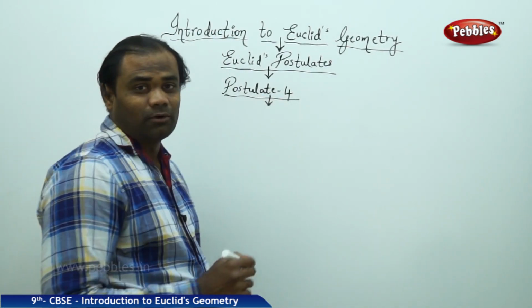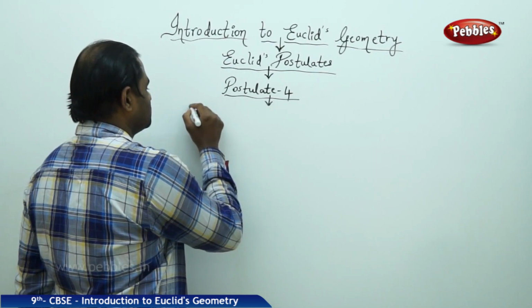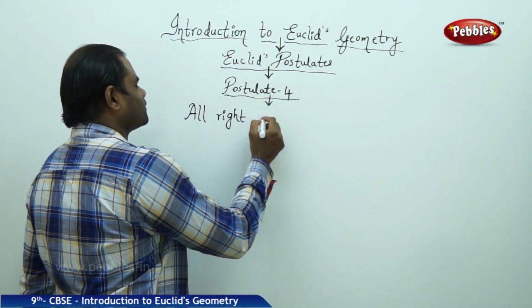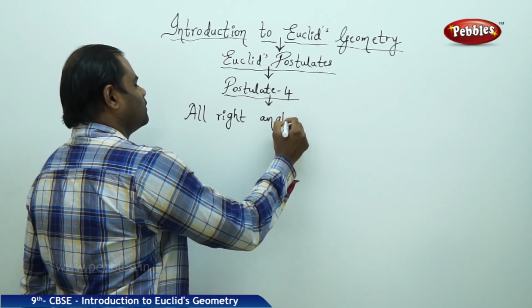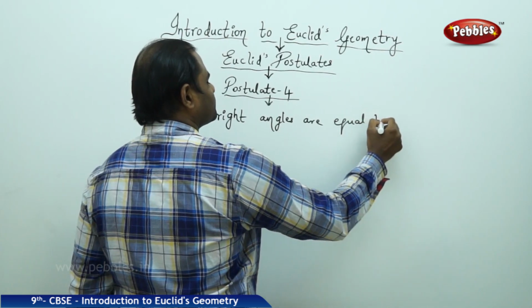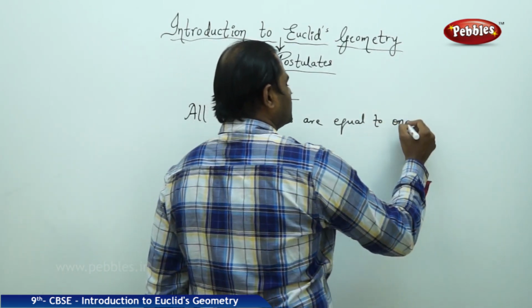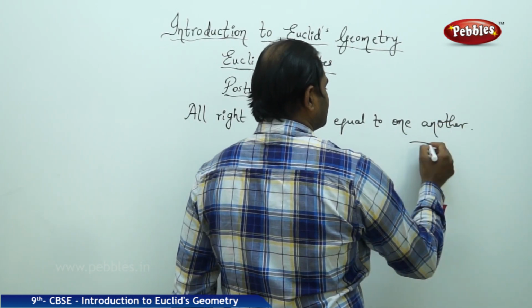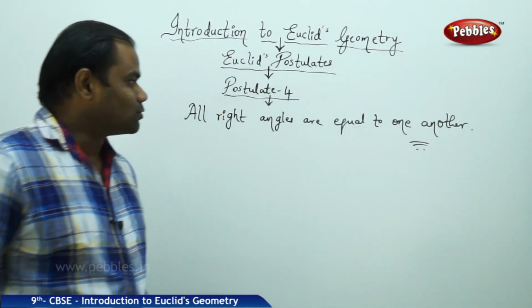Postulate number 4 says that all right angles are equal to one another.